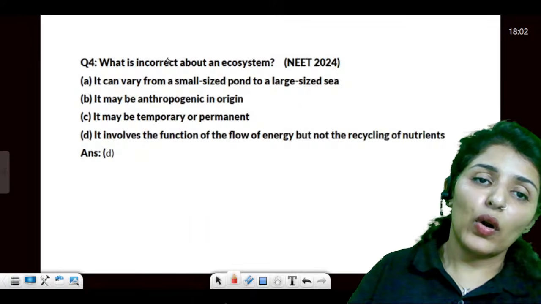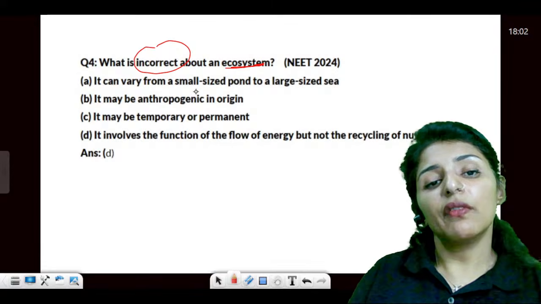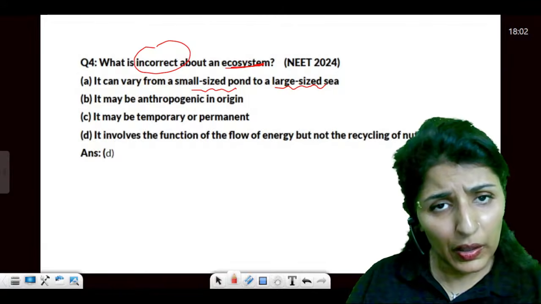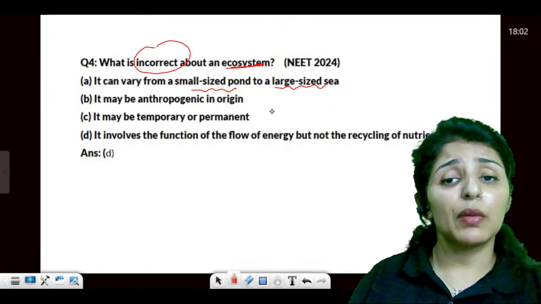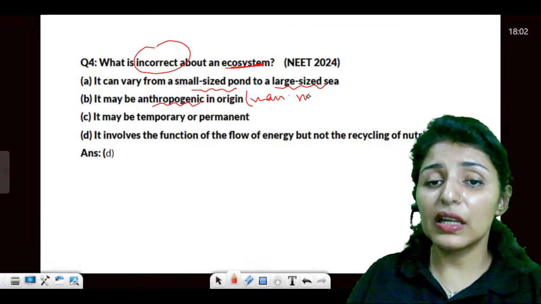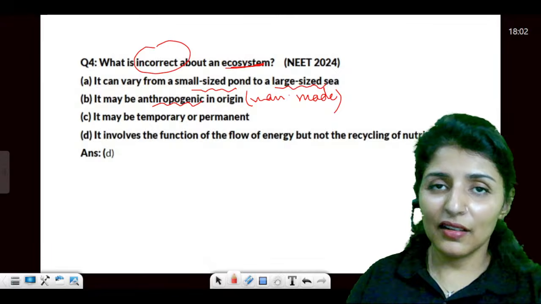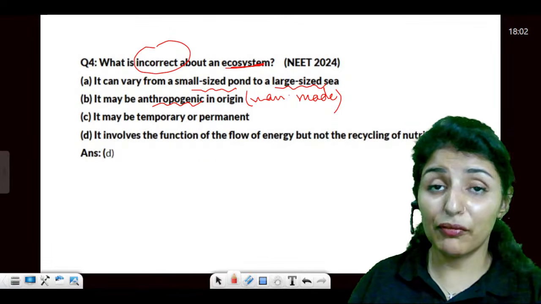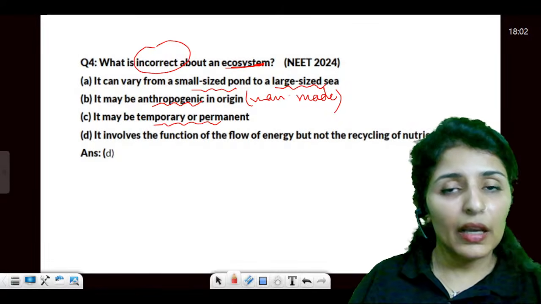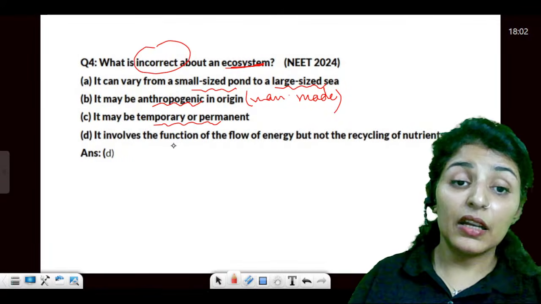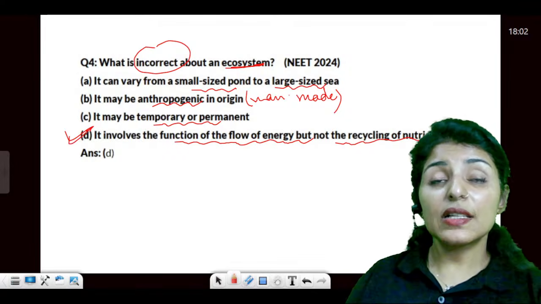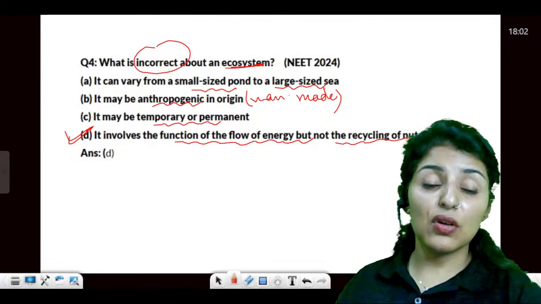Is that clear? Okay. What is incorrect about an ecosystem? It can vary from a small size pond to a large size pond. Yes, it can be. It can be an aquarium also. An aquarium also represents an ecosystem, or it can be represented by a large ocean. It can be anthropogenic. Yes, anthropogenic means it can be man-made. I just named a man-made ecosystem, which happens to be a crop field or aquarium. It may be temporary or permanent. Absolutely. Now crop is temporary, aquarium is temporary, right? But it involves the function of flow of energy but not the recycling of nutrients. No, this is wrong. So guys, there are four characteristics, four properties of an ecosystem.